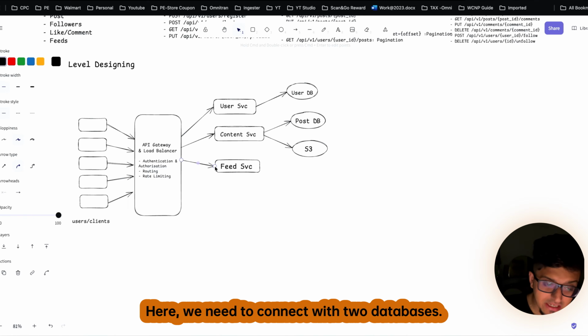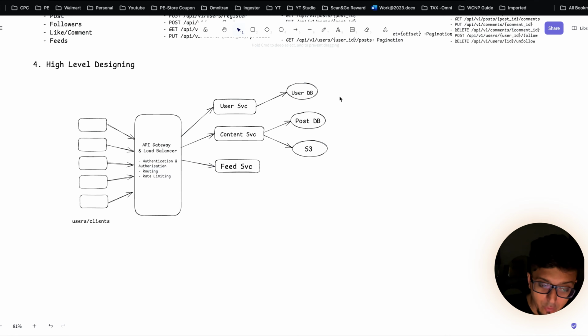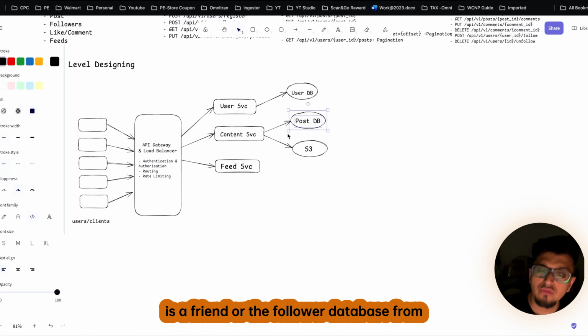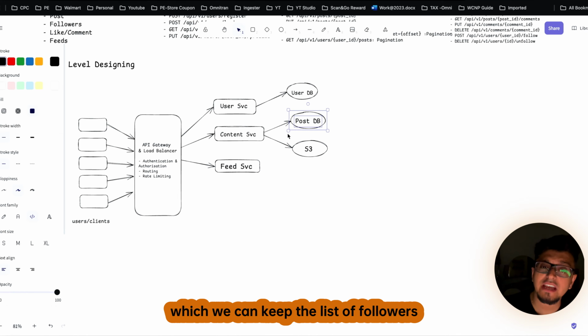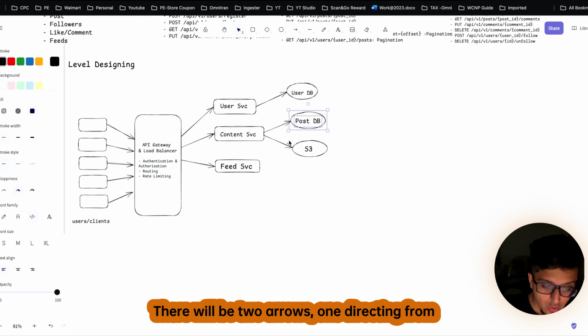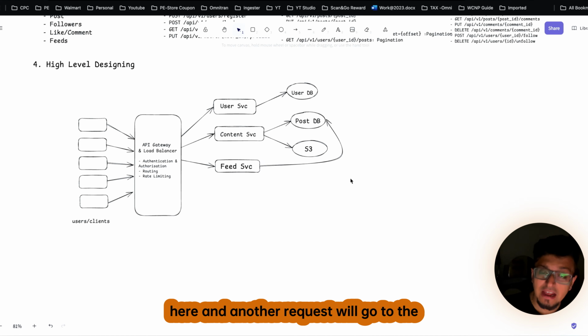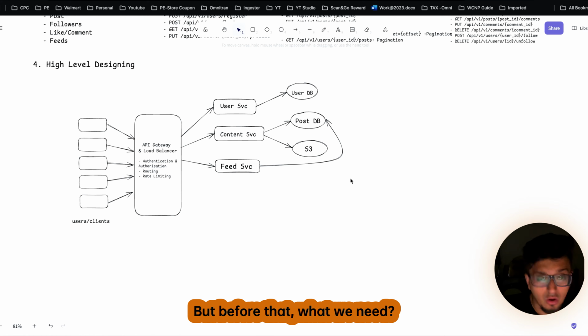So here we need to connect with two databases. One is the post database and another is the friend or follower database, from which we can get the list of followers or the friends he interacts with the most. So there will be two arrows, one directing from the feed service to this post database over here, and another request will go to the follower or friends DB.